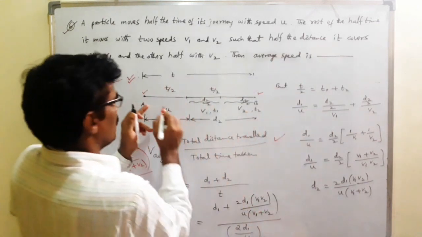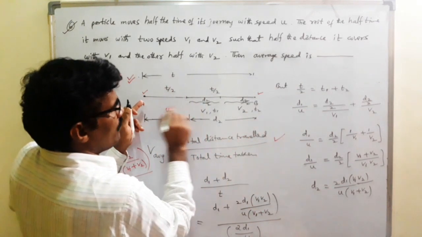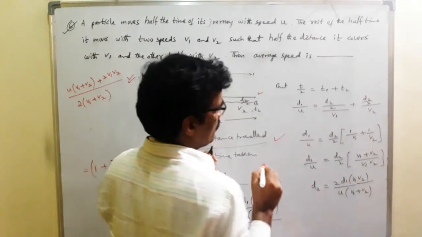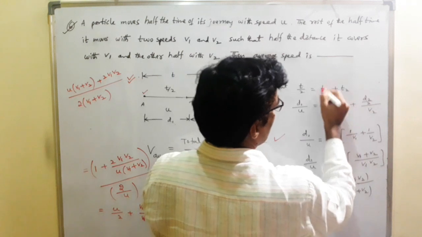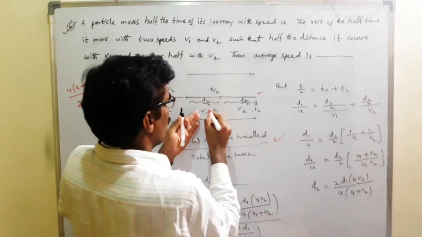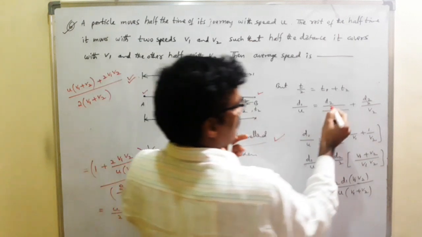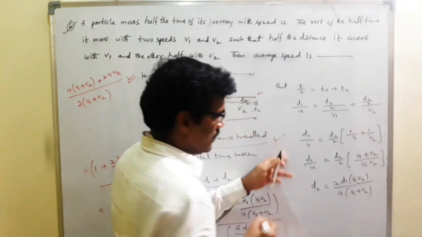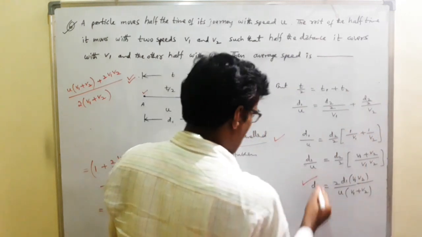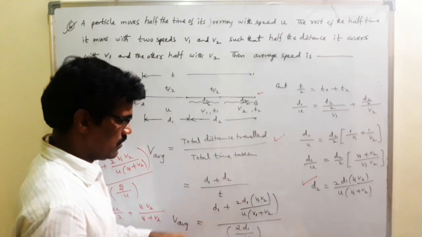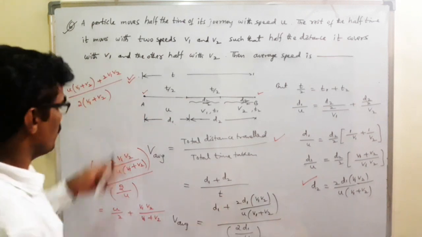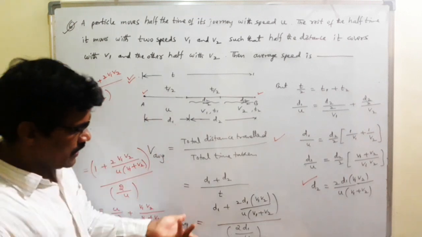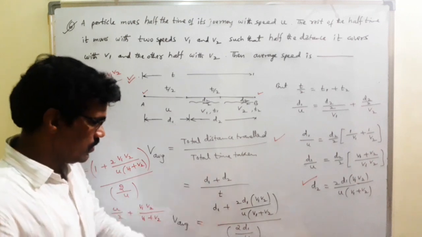t by 2 is the time taken to travel d1 distance with speed u, that is d1 by u. Here d2 by 2 is the distance travelled with speed v1, and t2 is for the other half. In this we get the t2 value, and substitute the d2 value here. Then t by 2 is equal to d1 by u. That's why t is 2 d1 by u. Then after that...